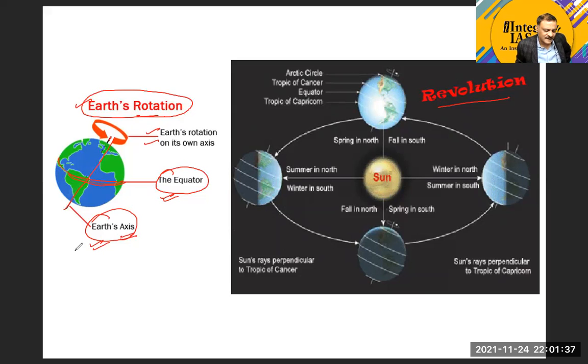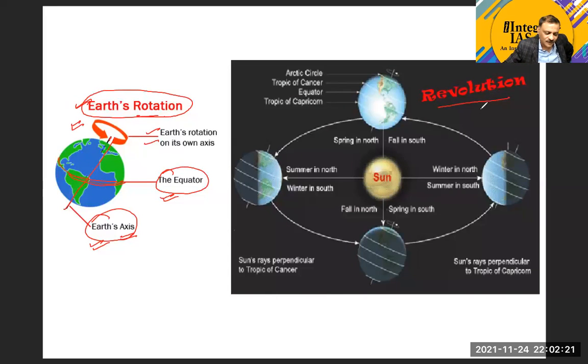You can imagine the axis in any type of rotation. Suppose I'm taking a rotation in this form, you can just imagine the axis where we can take the axis. If anything is rotating, then there must be an axis. Now, axis is not a physical feature. It is something which we imagine. So the first type of movement of the earth that we generally study is the rotation of the earth.